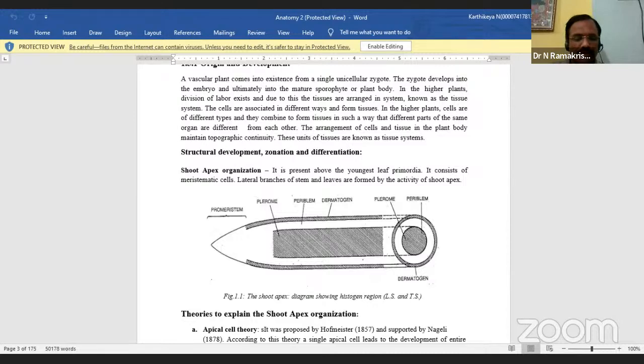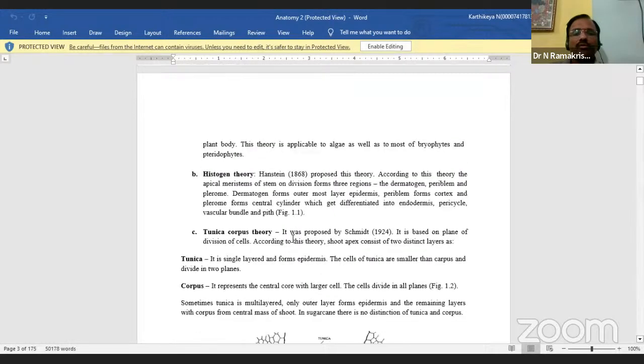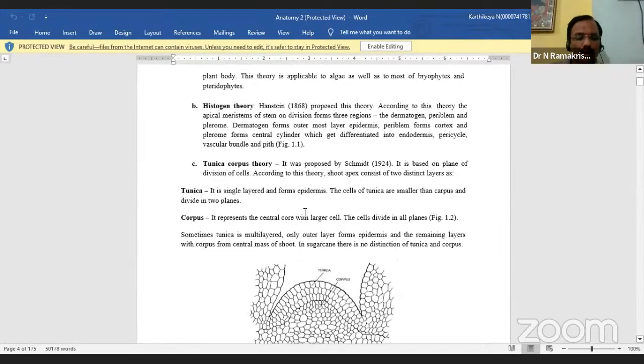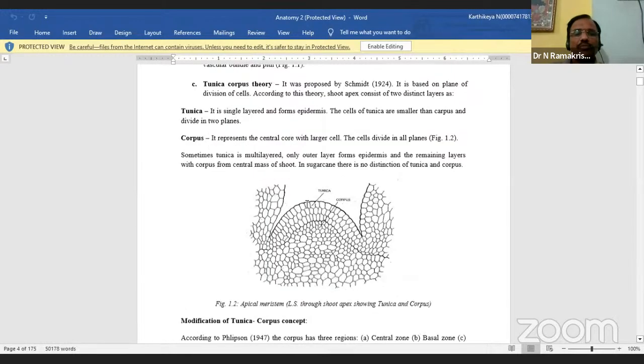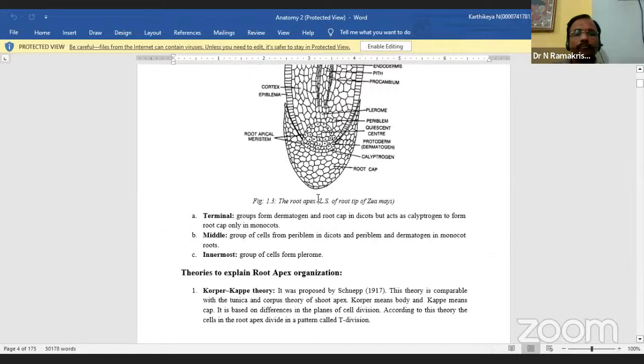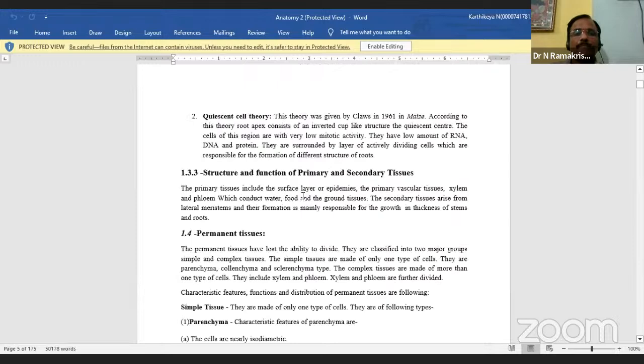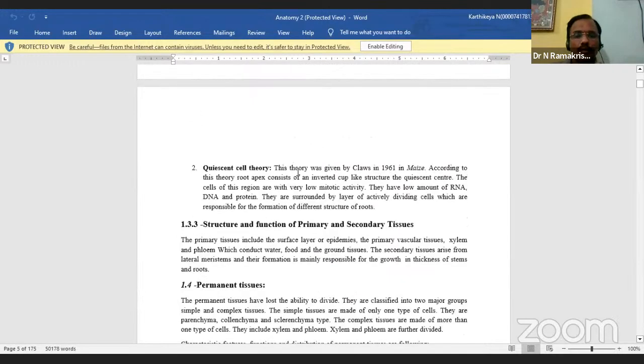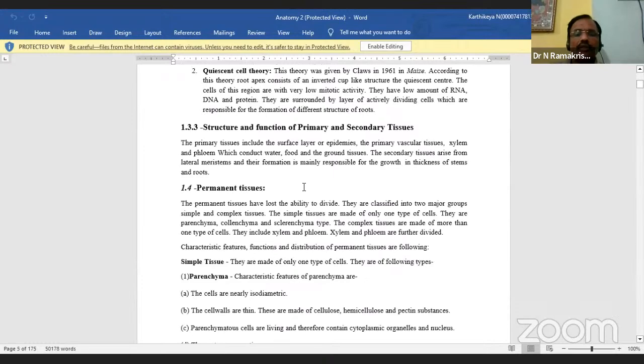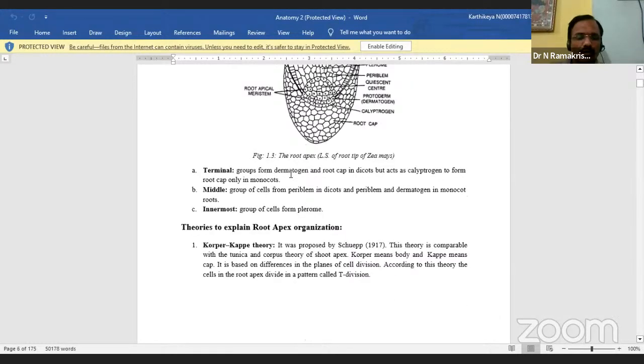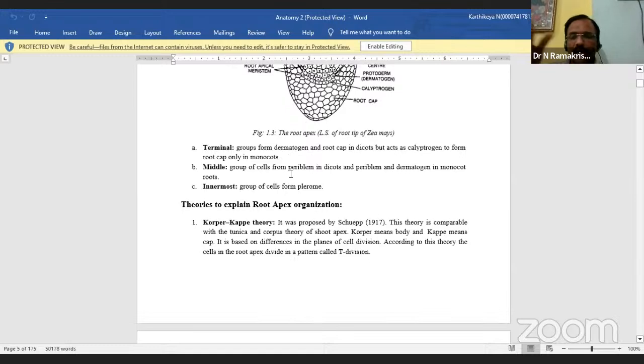Okay, now see the second one, the shoot apex of gymnosperms. Many theories are there. When you look at gymnosperms, there are different types. Number one is the cycas type. Number two is the ginkgo type. Number three is the cryptomeria, or Abies, type. Three types are there in the gymnosperms.